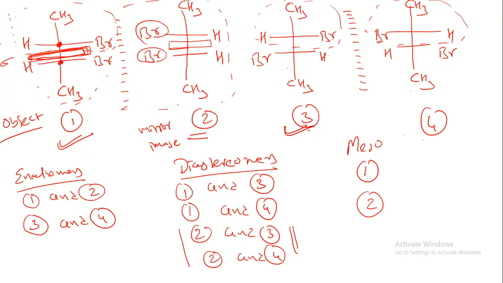So this is the basic definition of enantiomers, diastereomers and meso compound. Now in examinations, they repeatedly ask the question: a chiral compound having a plane of symmetry is known as, blank. They will put it as an MCQ type of question. They will give you options like enantiomers, diastereomers or meso compound. Again, that should be an exception in meso compound.